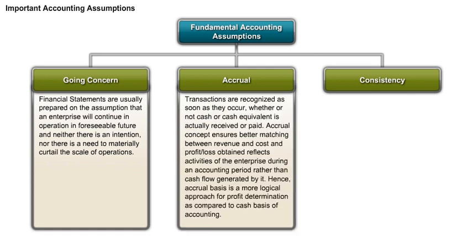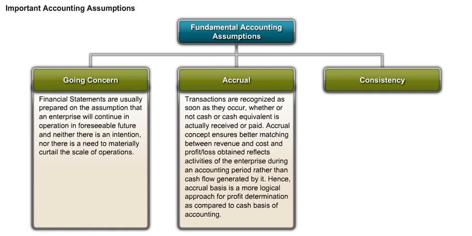Now the second one is accrual basis. The transactions are recognized as soon as they occur, whether or not cash or cash equivalent is actually received. So the accrual concept says that whether you have received cash or not, or whether you have paid cash or not for your income or expenses respectively, you book the expense or you book the income as and when it accrues. For example, suppose you owe the bank some interest amount on your personal loan, and it is possible that you pay interest after every 1 year.